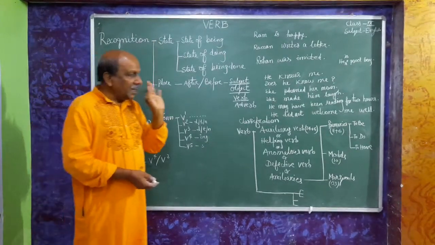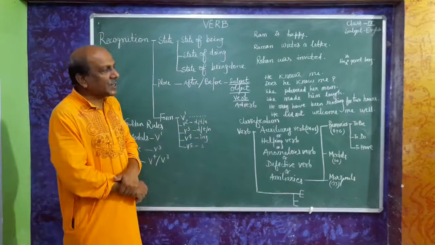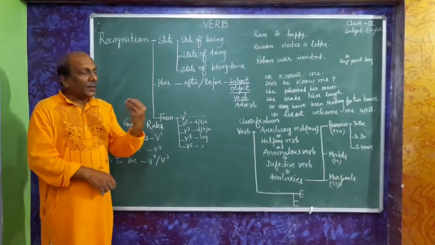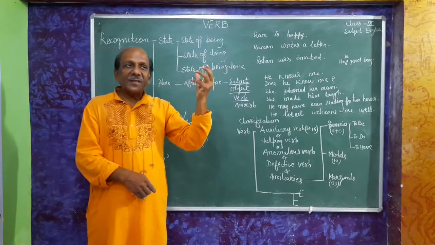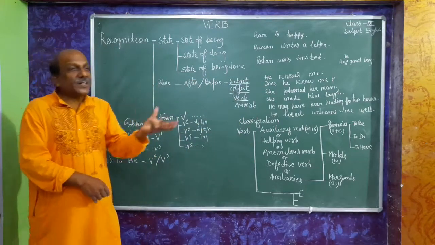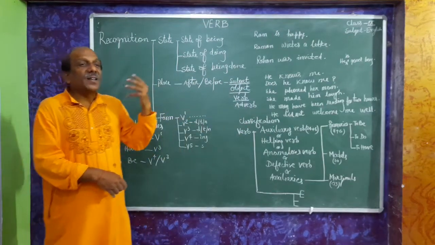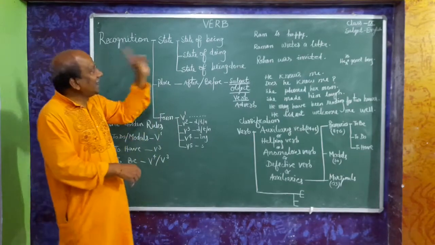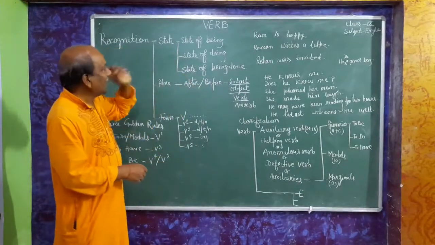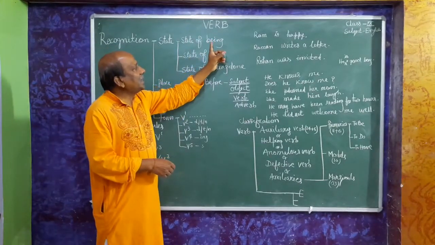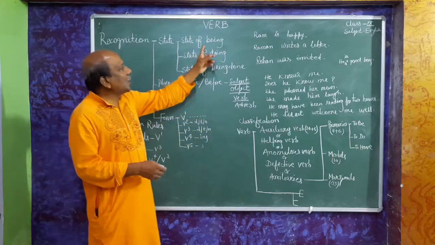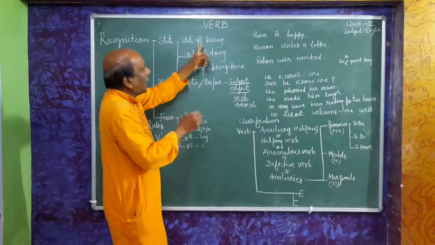State. There are so many meanings of the state. Bihar is a state, even sometimes India is a state. Solid state, and ice is the solid state of water. Liquid state is water itself. Steam is its vaporous state. But here we have to think that state means avastha, a state of being. See here, being is made of be. What is the meaning of be? Be means hona. A state of being, honepan ki avastha.